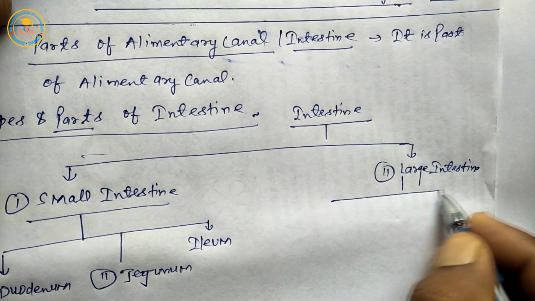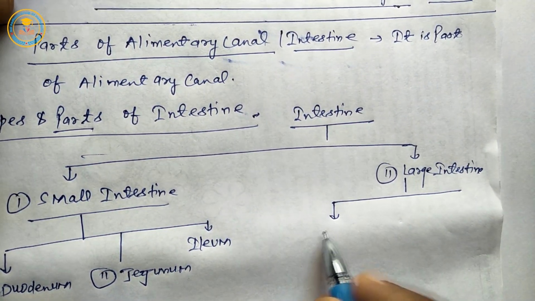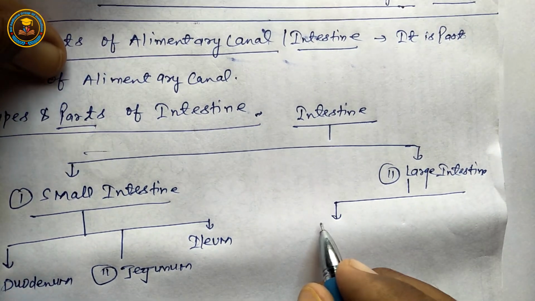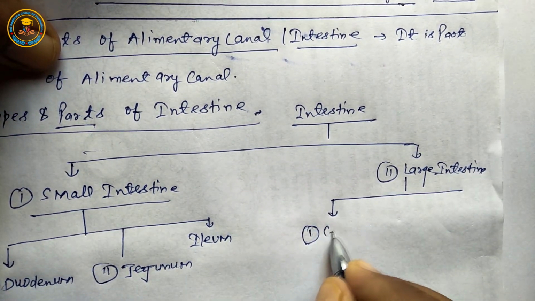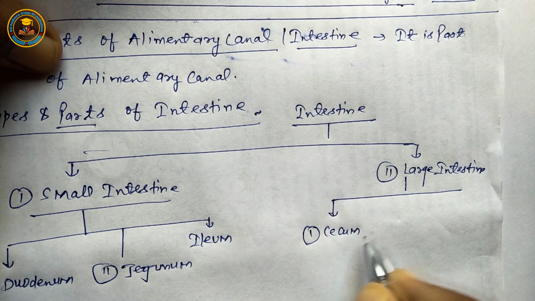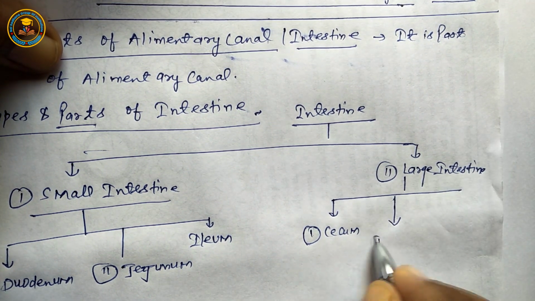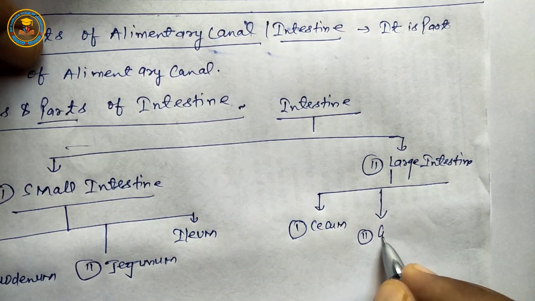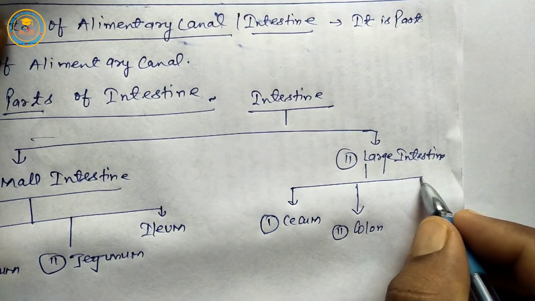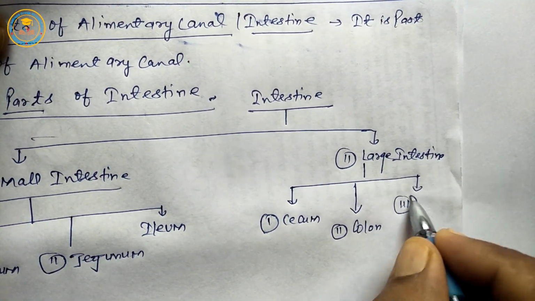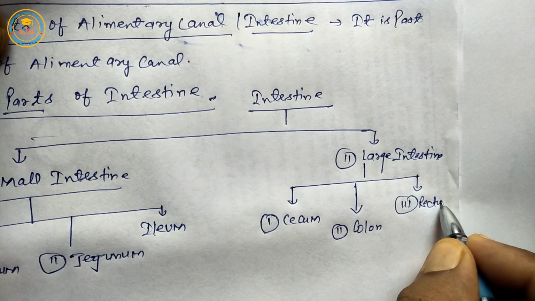Next, parts of large intestine: first is cecum, second is colon, and third is rectum.